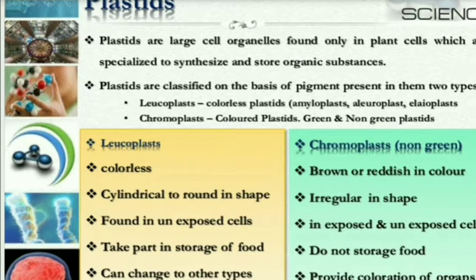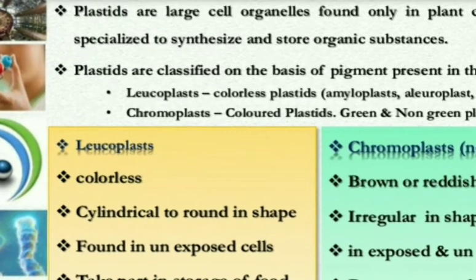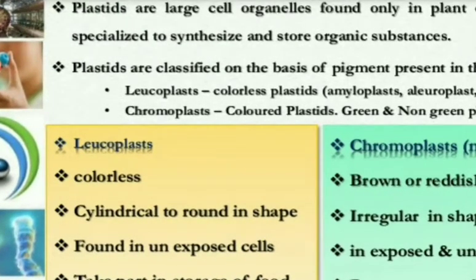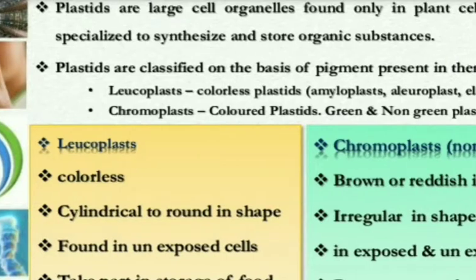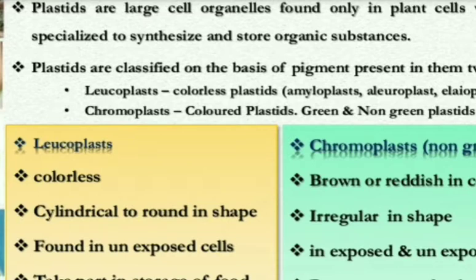And what are they? They are the cell organelles which have the specialized function to synthesize and to store organic substances. What do you mean by synthesize? Synthesize means making and breaking, isn't it? And plastids are of two types specially.